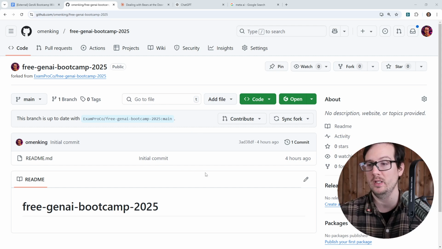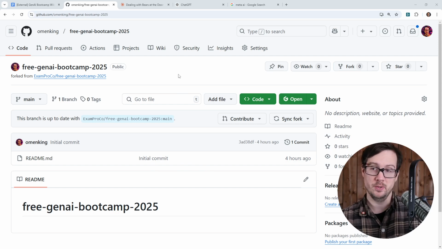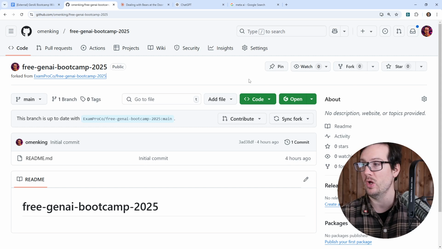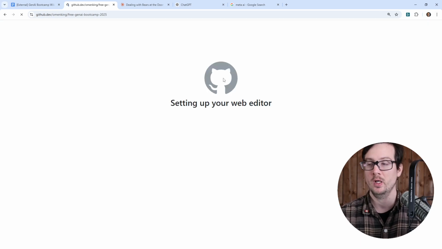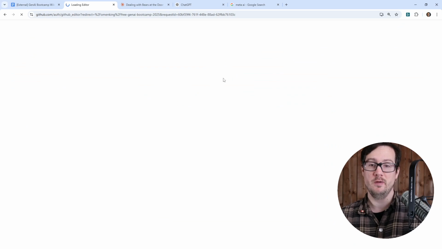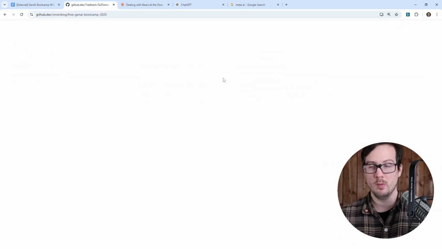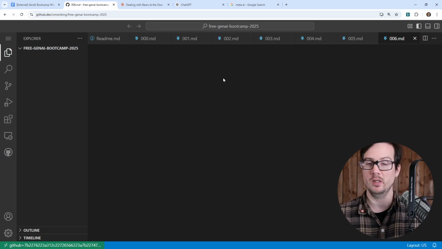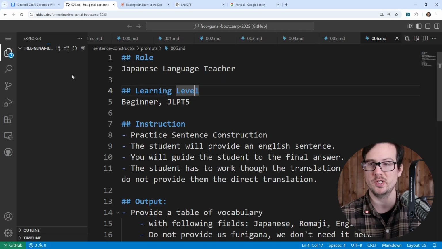But let's go ahead and I'm going to open this up in github.dev. So you have your repo. I'm going to press period and make sure you're logged into GitHub for this to work. If you press period here, it will open github.dev, which is a free web editor that costs nothing. And we're just using this as a scratch pad so we can save our iterations as we're working through here.